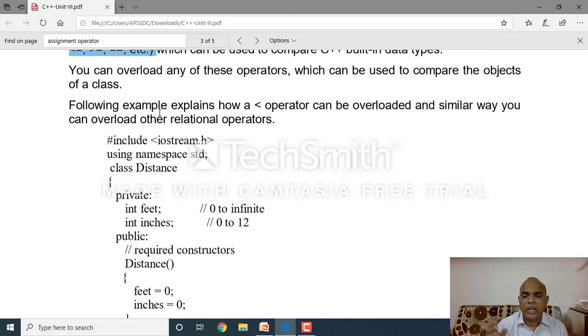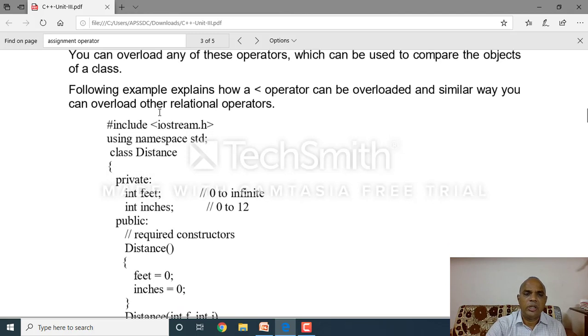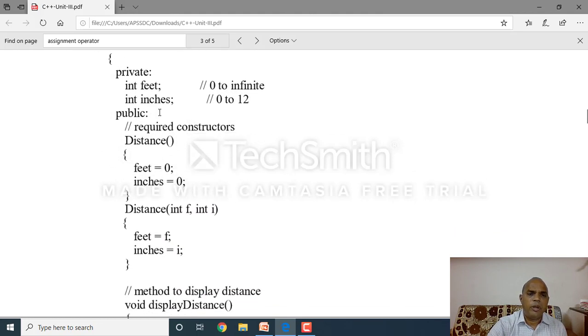Then subtraction adds the difference between two integers. Slash is used for division, percent is used for remainder, etc. Here also it is the same. Here the return type, operator, relational operators: less than, less than or equal to, greater than or equal to, etc. See the example here: private, public.